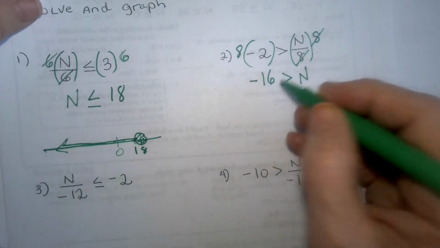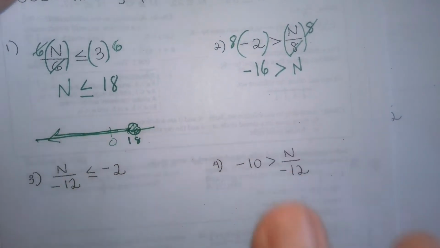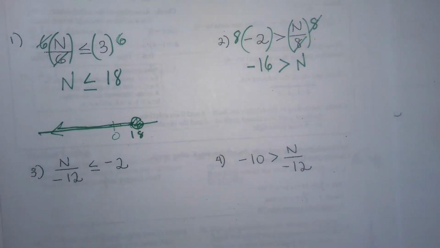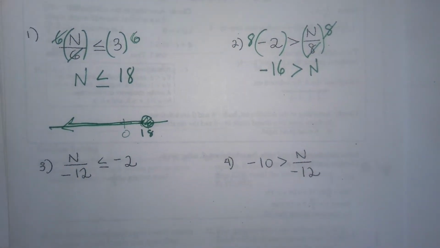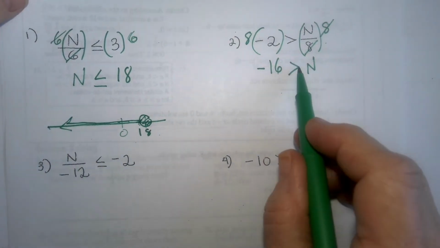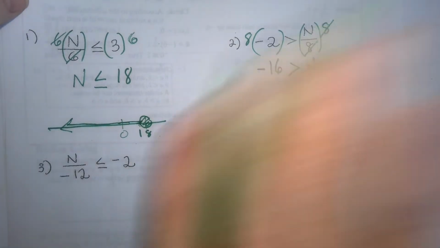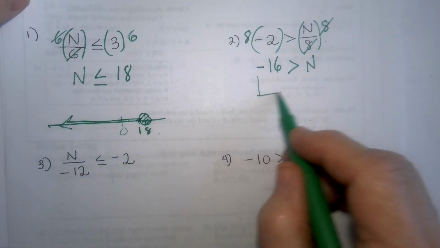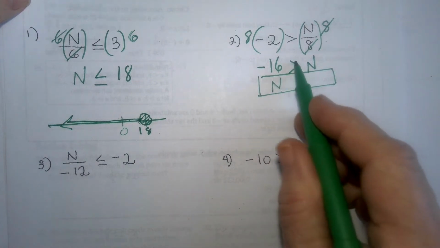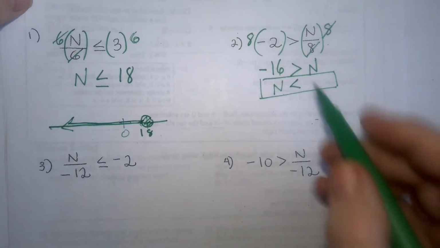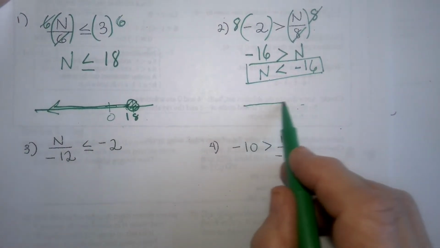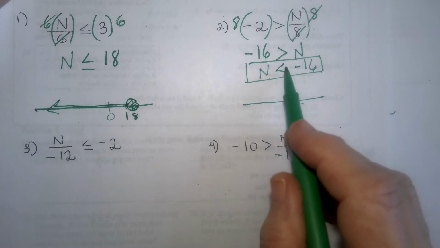And then the final, it's not quite final, but 8 times negative 2 is negative 16. However, we're not going to leave it in this form because you're going to have to graph it. And to graph it, the variable must be on the left side because otherwise you're going to graph it the wrong way. So I'm going to flip everything, including the inequality. So my final answer is n, the point is pointing towards the n, so you flip it, and negative 16. And then you're able to graph it correctly because, again, the arrow goes in that same direction.